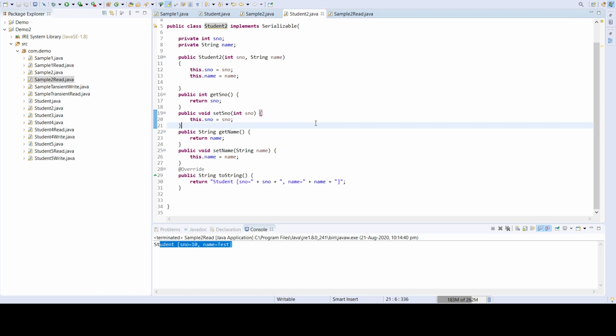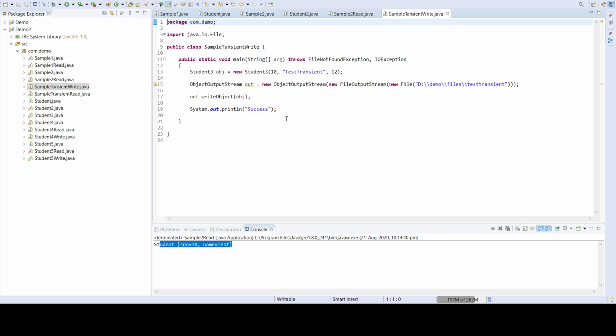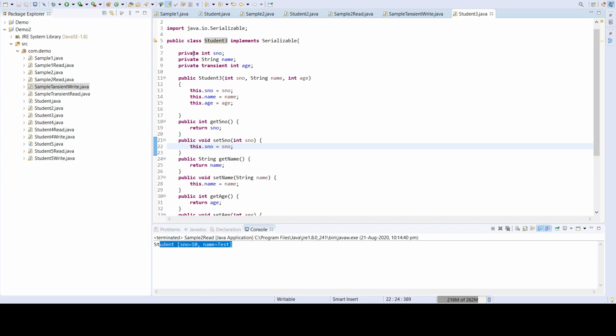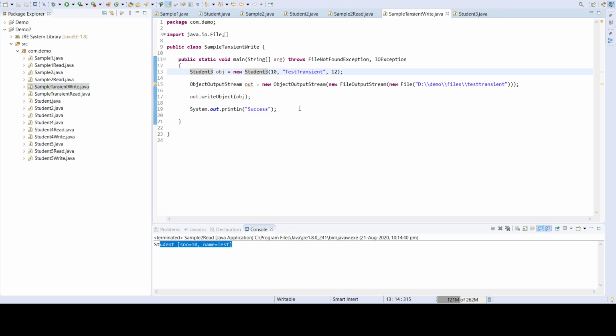Now there is another keyword called transient. The transient keyword is involved in the serialization process. What is transient? Whatever field is declared as transient will not be persisted. I created another object which has normal fields and a transient field. Now let's see how it can be written.